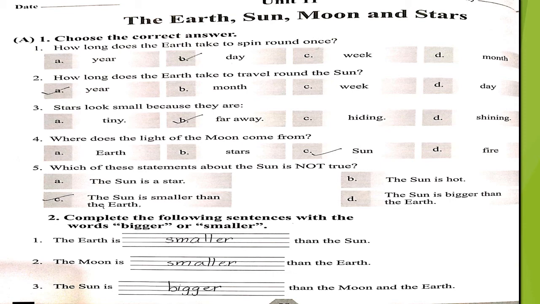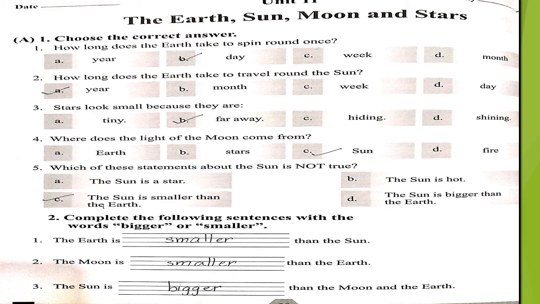Number 4 is, where does the light of the moon come from? A. Earth, B. Stars, C. Sun, and D. Fire. And your answer is Sun. Number 5 is, which of these statements about the sun is not true? A. The sun is a star. B. The sun is hot. C. The sun is smaller than the earth. D. The sun is bigger than the earth. And your answer is the sun is smaller than the earth.